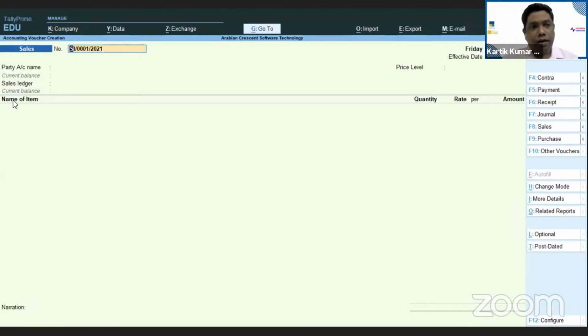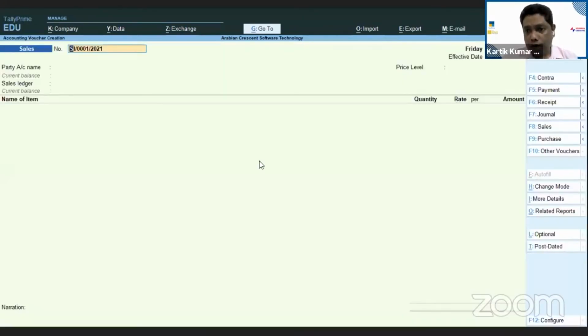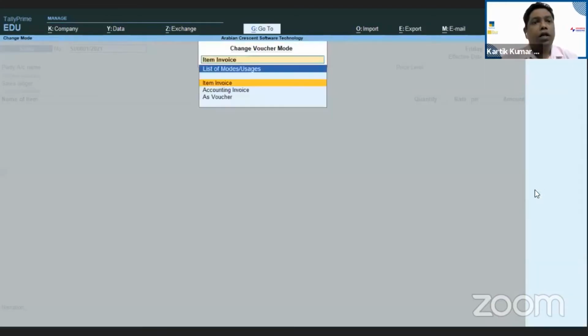Perfect. So as I said, with the menus, you are able to see what this invoice they are trying to tell you. Okay. So now in this system, you can very well select the inventory items. And now again, when I go and change this option over here, sorry, not other vouchers, change mode. When I click on this change mode, then next it is coming, this accounting voucher.